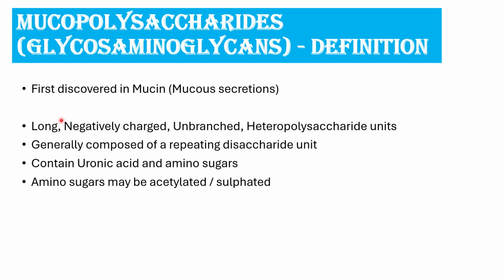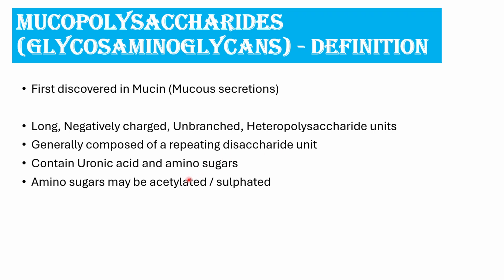Now we shall start the discussion about mucopolysaccharides or glycosaminoglycans or GAGs. This is a frequently asked 5-mark question. These are named mucopolysaccharides because they were first discovered in mucin or mucus secretions. But later they found out that they are not only present in mucus secretions. Structure-wise, these GAGs are long, negatively charged, unbranched heteropolysaccharide units. They are generally composed of a repeating disaccharide unit.